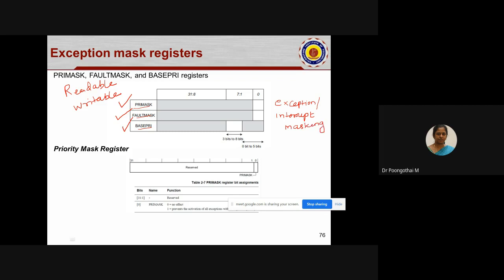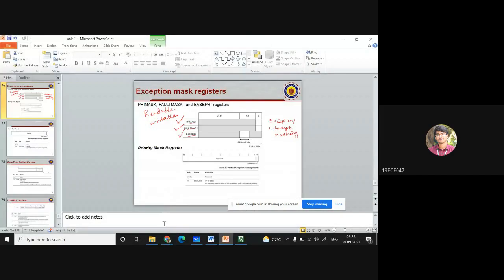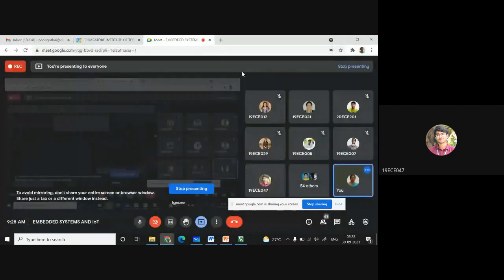Enabling or disabling? Ma'am, still some of them are waiting outside. Oh, 1 second. I think she has joined. Yes, Sheshastri? Yes, ma'am.